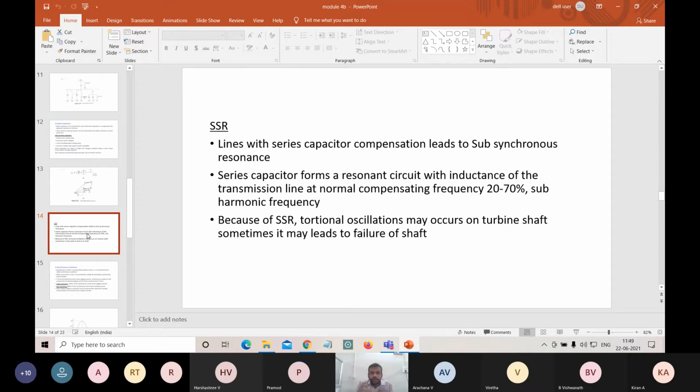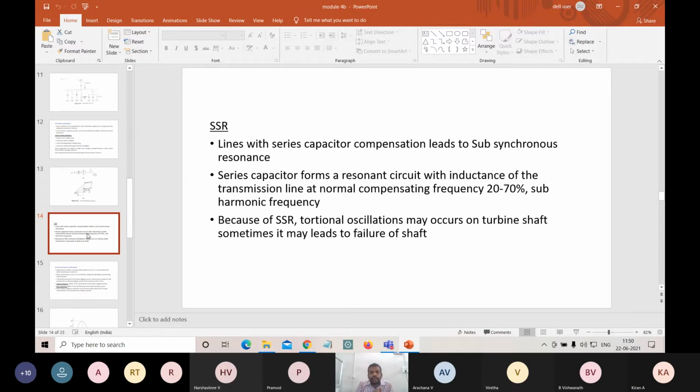In order to avoid such fluctuations, we have to smooth the voltage and bring it to the normal rate. So at the time of arc furnaces or welding, we have to use series and shunt capacitors.